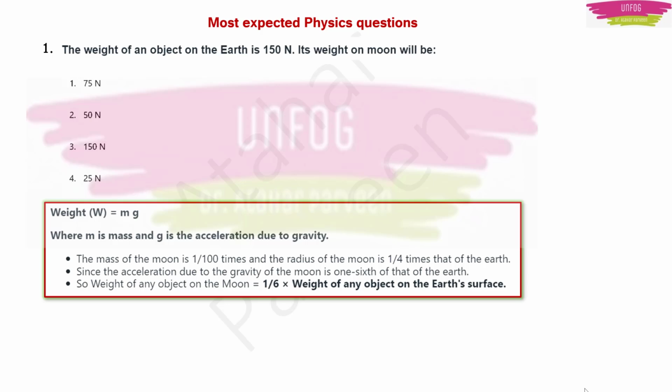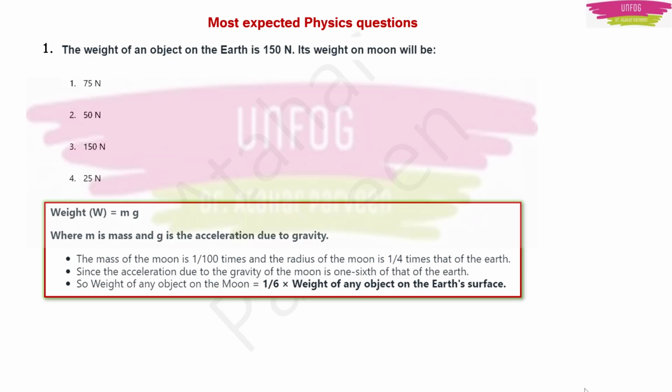And apart from this, we should also know that the acceleration due to gravity of the moon is 1/6 of the acceleration due to gravity of the earth, because moon is smaller than earth. That's the reason why the acceleration due to gravity of the moon also will be small, right? What is the acceleration due to gravity of the earth? It is 9.8 meter per second square, right? But what about the moon? It is 1/6 of that of the earth.